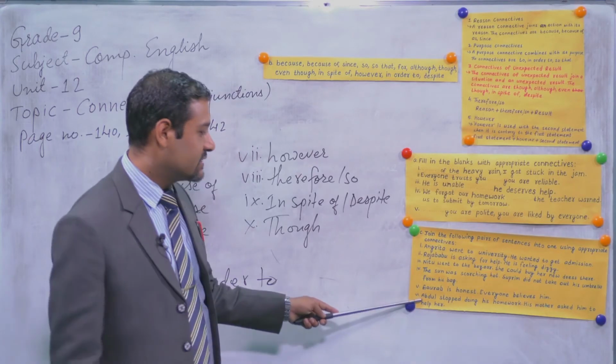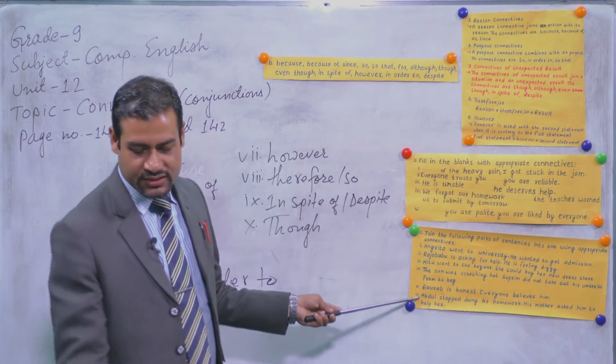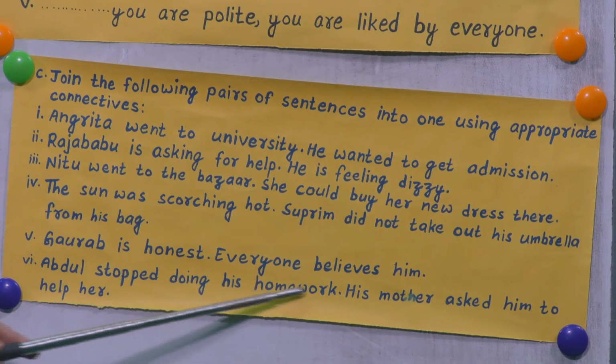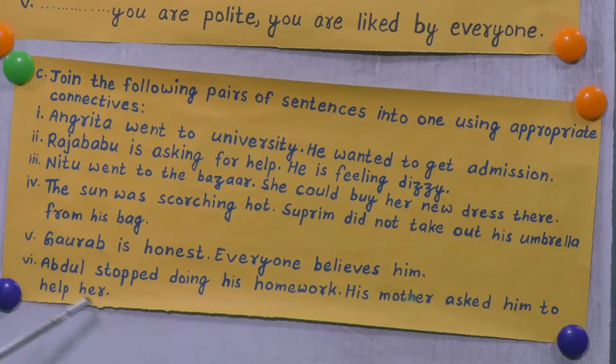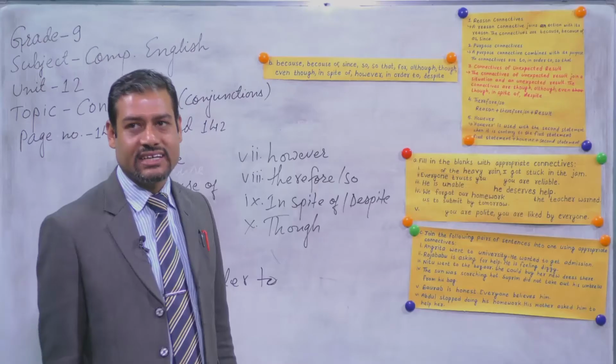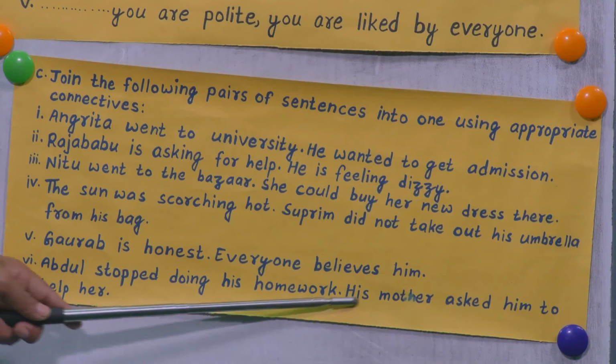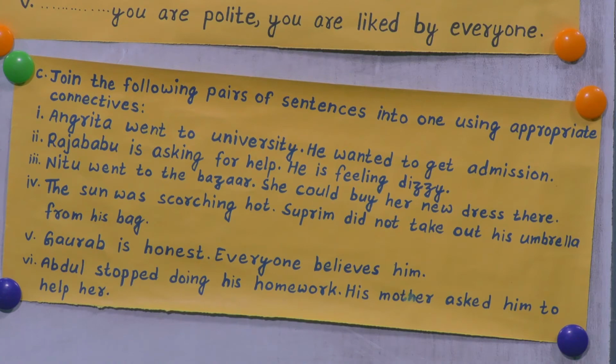Dear students, we can see the last question of question number C. Abdul stopped doing his homework. His mother asked him to help her. So what can be the correct answer? First of all, he completed his work, and then you can write therefore or you can write so.